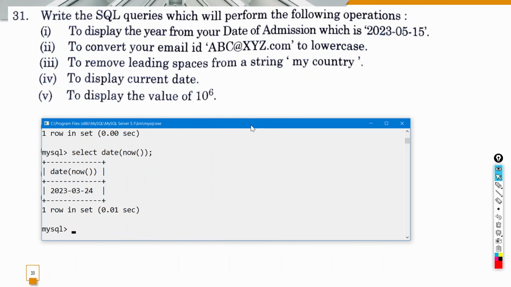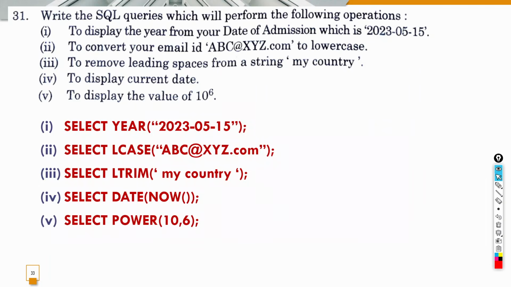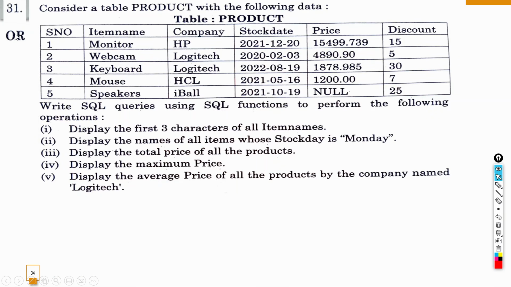Okay. To display the value of 10 to the power 6, so you just have to simply write select power and 10,6. So हमें सिर्फ commands लिखने हैं, हमें output नहीं बताना है, सिर्फ commands लिखने हैं. Okay. Let's see the next question. This is OR part of that 31 वाला, उसका OR part है.